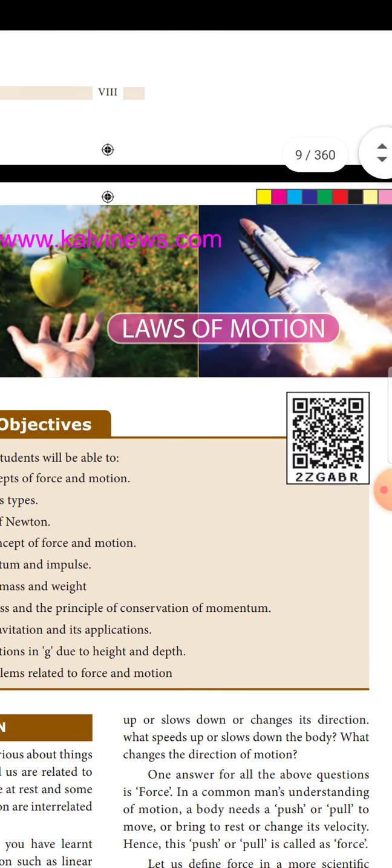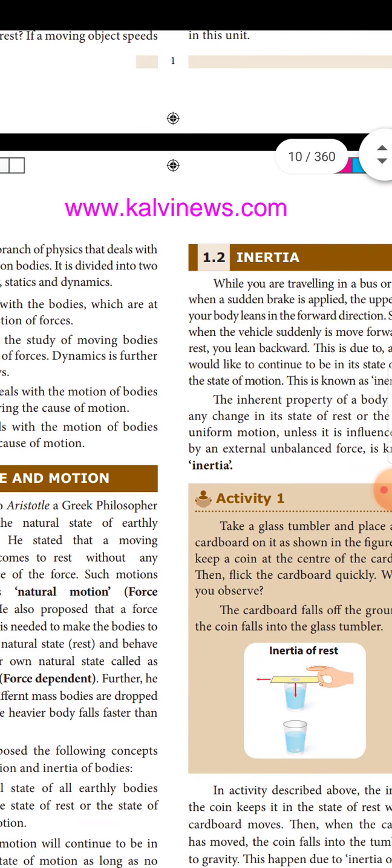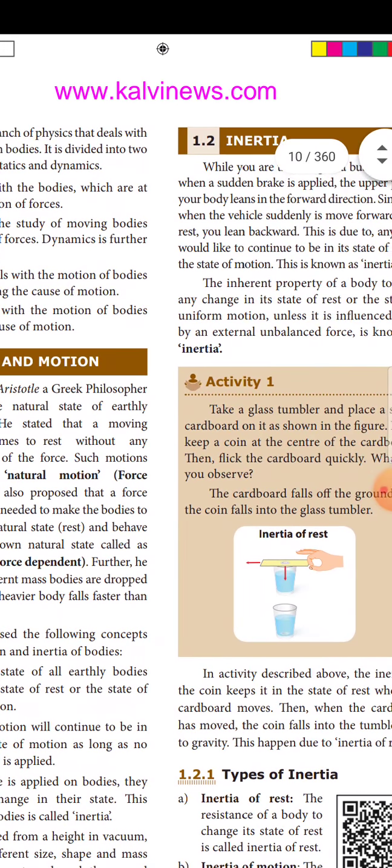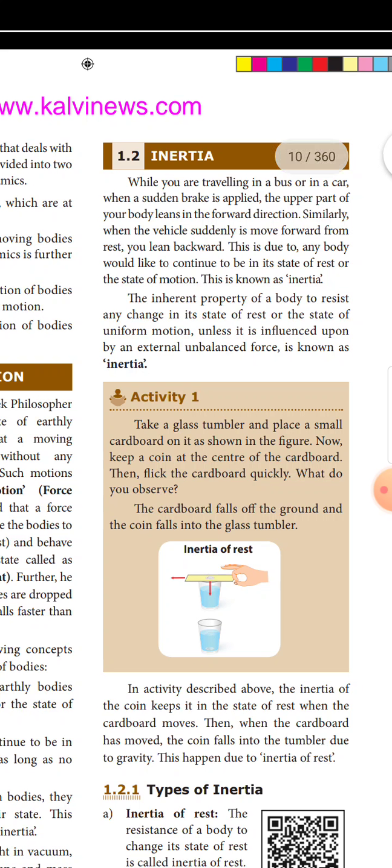First lesson is law of motion. So here we are studying force and motion, inertia. What is inertia? The inherent property of a body to resist any change in its state of rest or the state of uniform motion unless it is influenced upon by an external unbalanced force is known as inertia. So this is a definition of inertia.